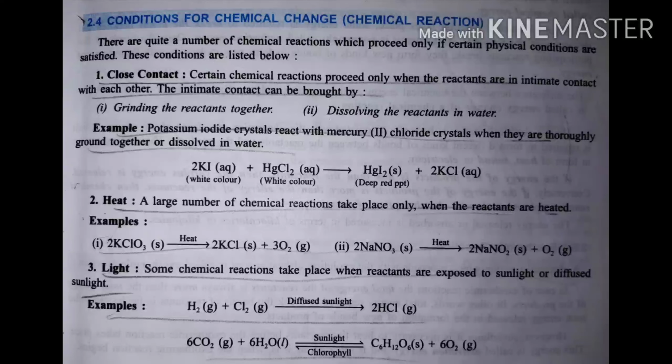KI means potassium iodide, and HgCl2 is mercury chloride. If you keep them together, potassium iodide and mercury chloride will not react with each other. But if you dissolve both the reactants in water, then the reaction proceeds very quickly. Means only when they are in very close contact do the reactants react. So this is the first condition, or first thing, which makes the reaction faster.